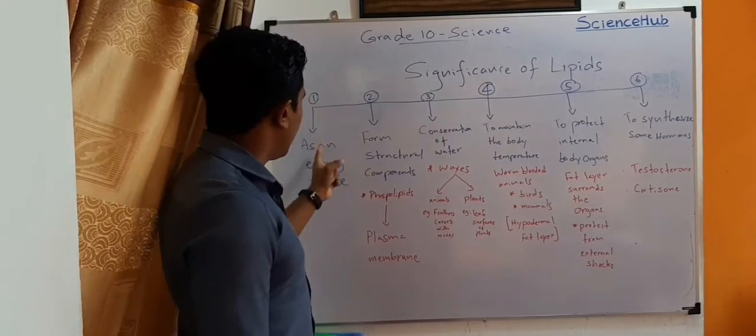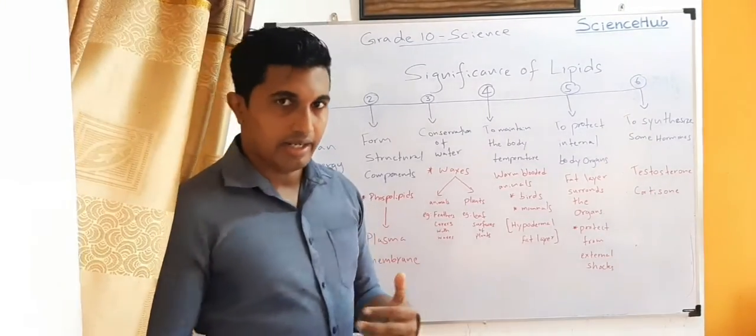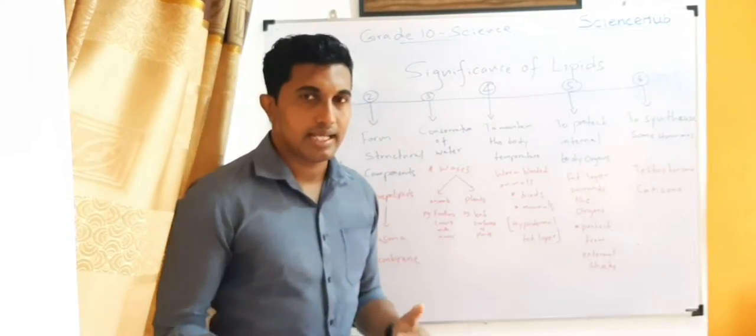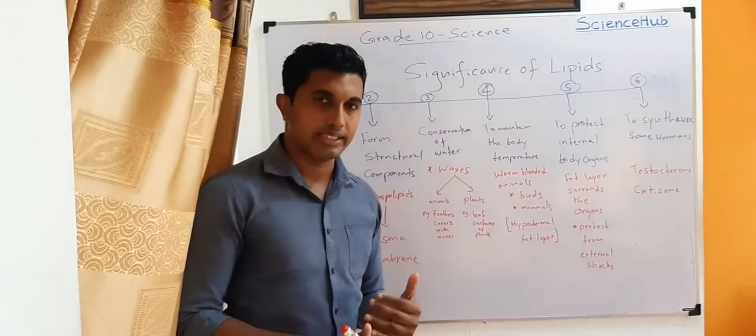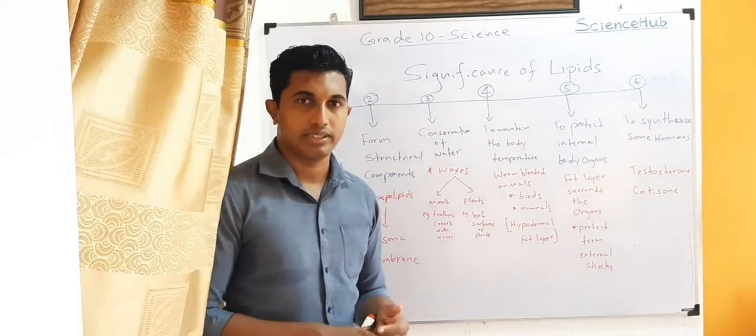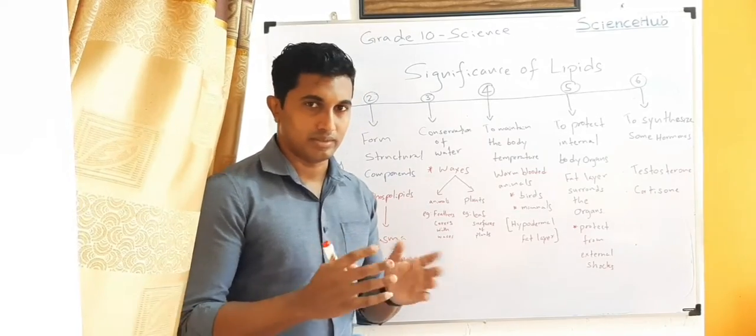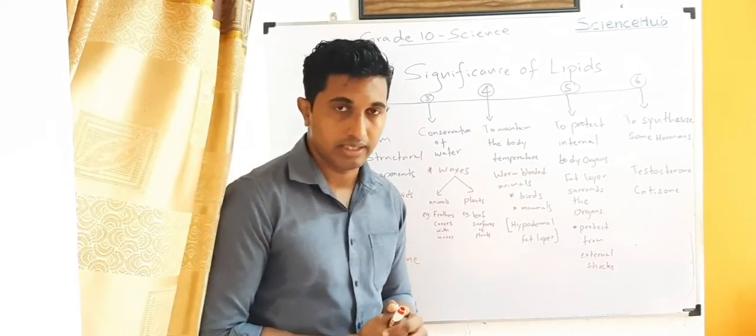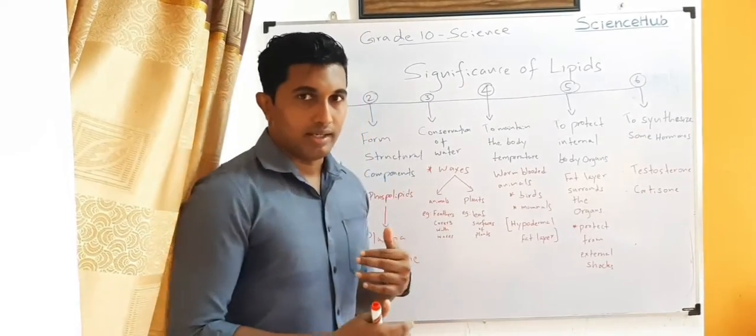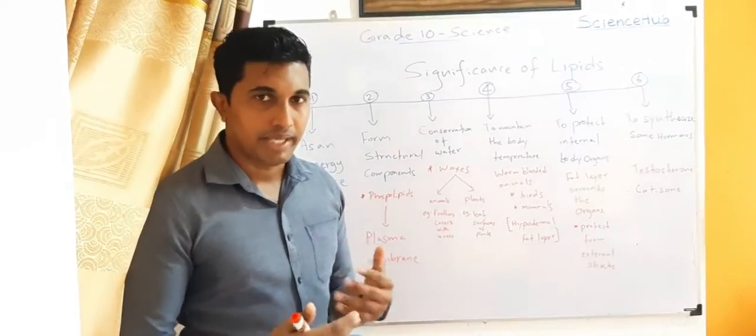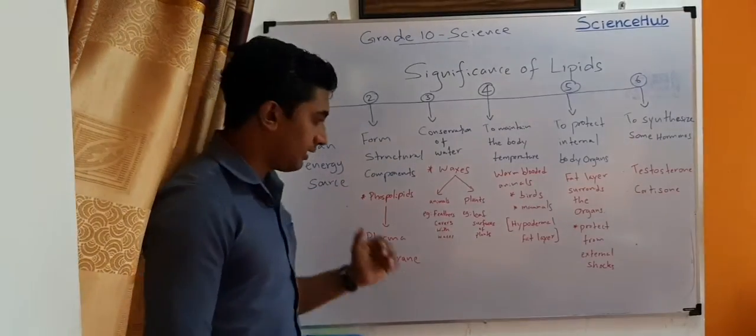The first one is as an energy source. Lipids are an energy source like carbohydrates and proteins. Lipids also contain carbon, hydrogen and oxygen as main constituents, but the ratio of carbon and hydrogen to oxygen is much higher than in carbohydrates, and therefore the burning of lipids can make more energy. Therefore it can be used as an energy source.